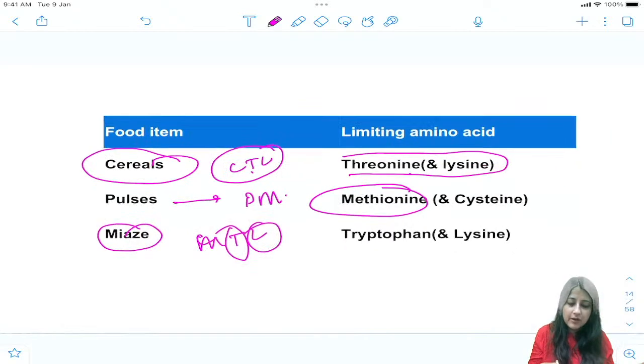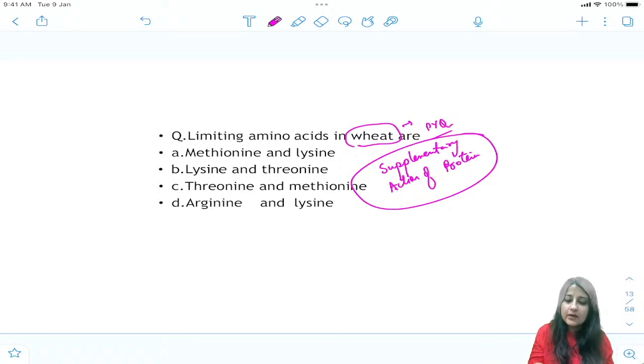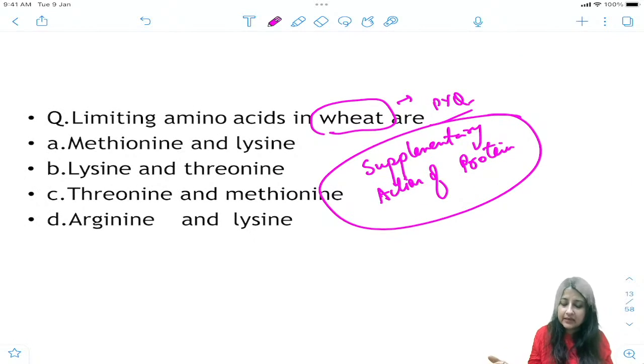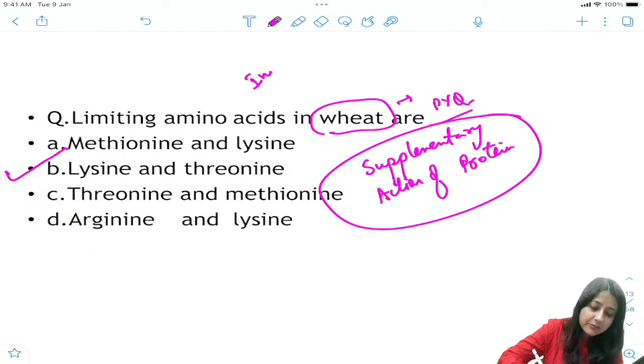Okay, so now answer पे चलते हैं. What is it, guys? Wheat. Wheat में आप क्या रखोगे? Wheat is a cereal, right? So CTL, threonine and lysine. ठीक है? All right, everybody, methionine is limiting in pulses. Please don't forget it. This is an important question.